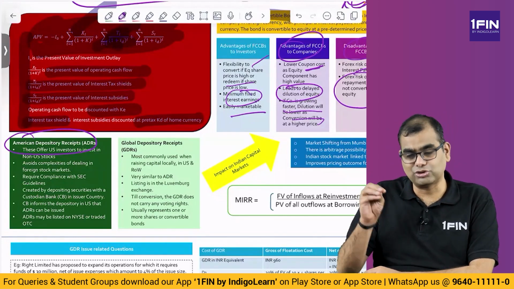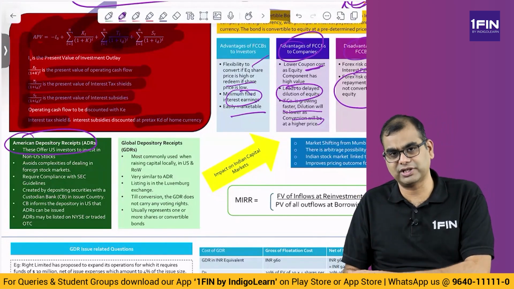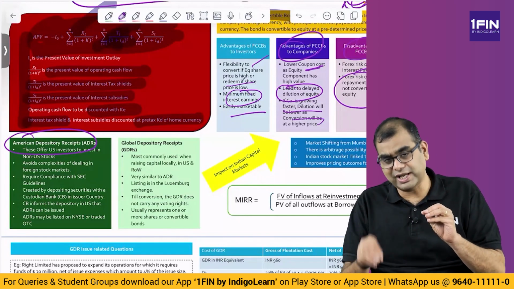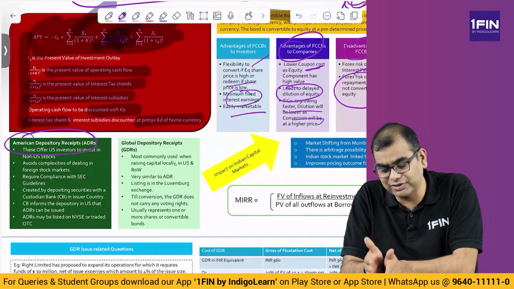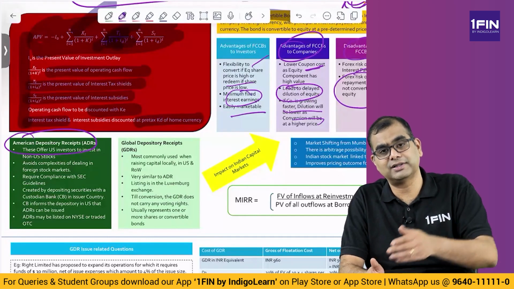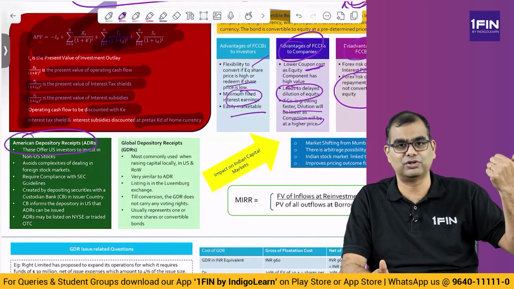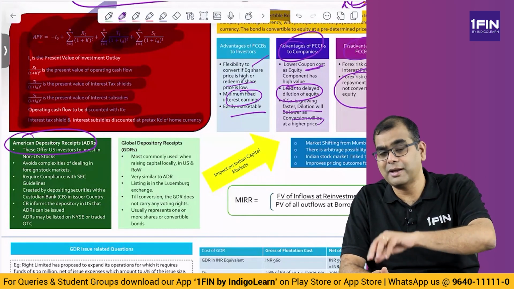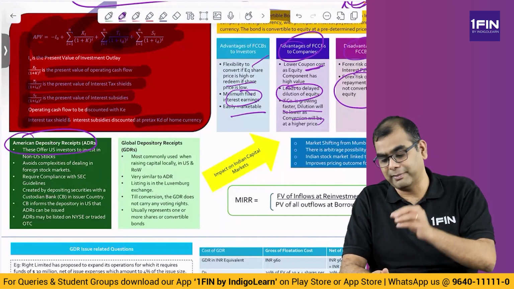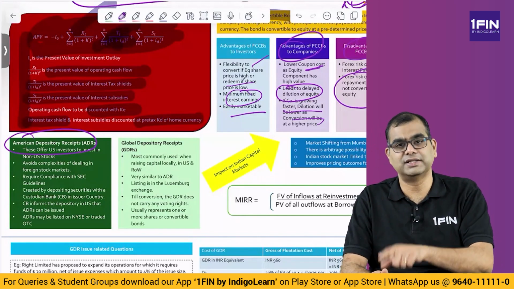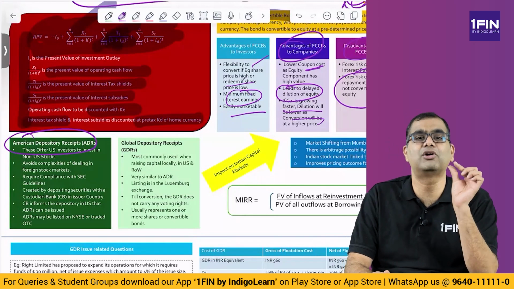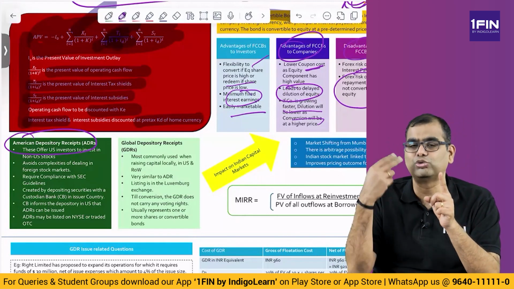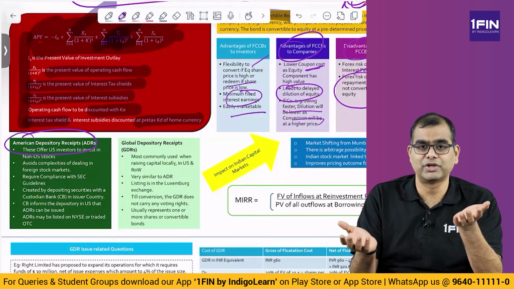An Indian company will issue some shares. They will manage it through a depository in India. Think of ICICI, IDBI, some depository is there. So, the shares are issued and the shares are kept with the depository. But the shares are subscribed by foreign investors. Foreign investors give money in dollar terms to get these shares, but the shares are not given to them. Money comes in. Instead of shares, the depository allots them something called a depository receipt. Each depository receipt is equivalent to 2 shares or 3 shares, something like that.